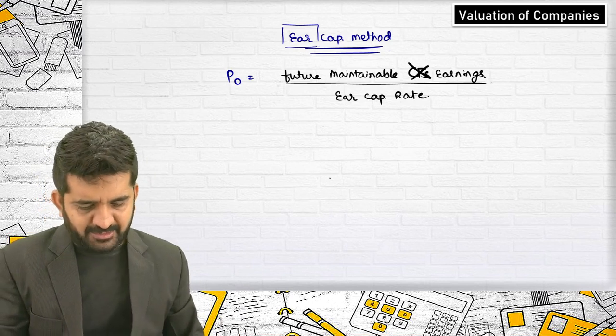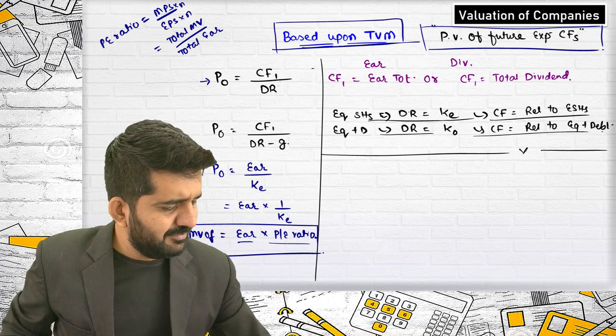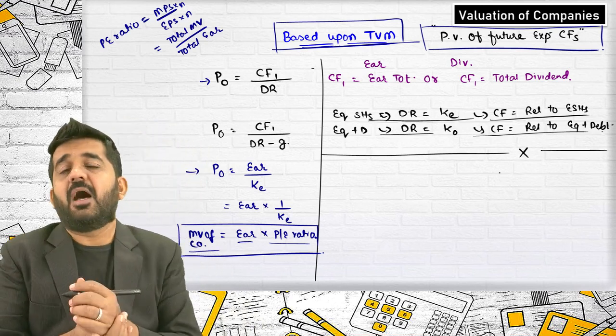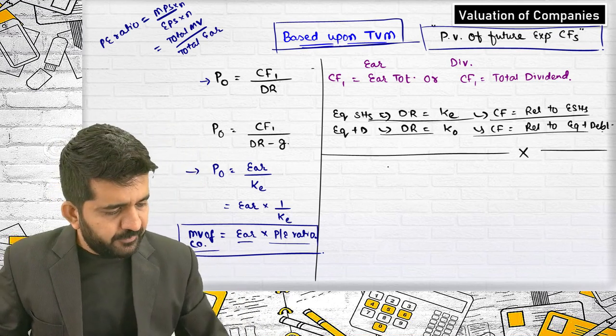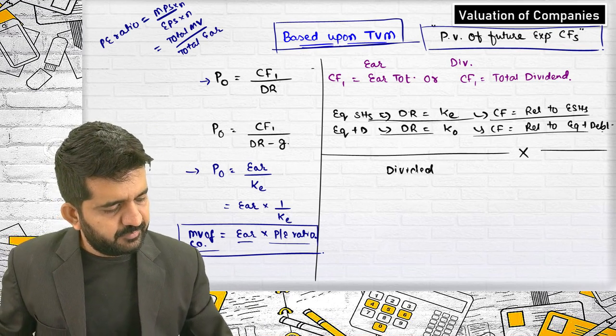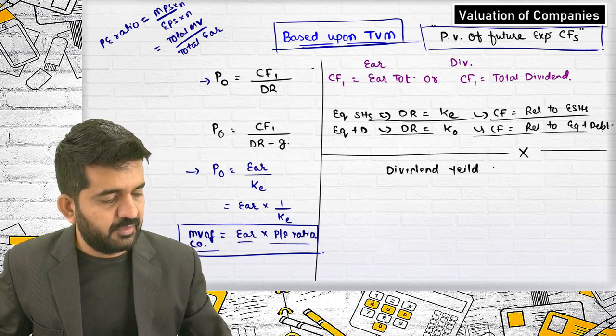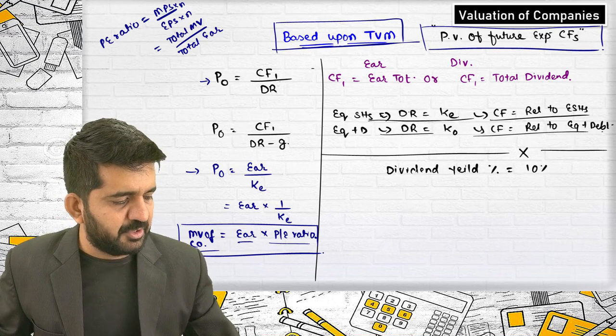Before going to other methods, let me write one over here also. Sometimes they ask that your dividend yield percentage is, say, 10%.